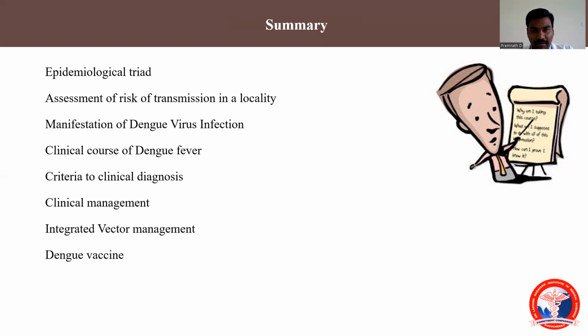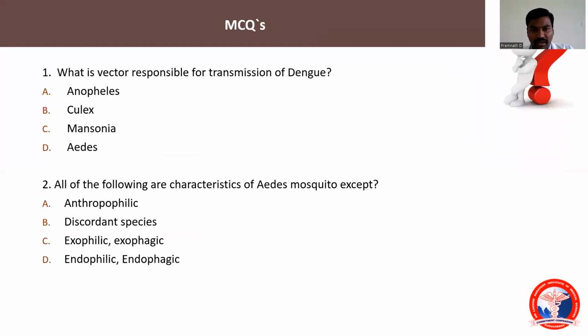Next, we came to the control measures, where the important concept is vector control. So, integrated vector management: we have seen anti-larval measures, anti-adult measures, followed by personal prophylaxis. Then we also saw the vaccine for dengue. Okay, this ends the major important discussions on dengue virus infection. If you could solve these MCQs, it would be like a revision.